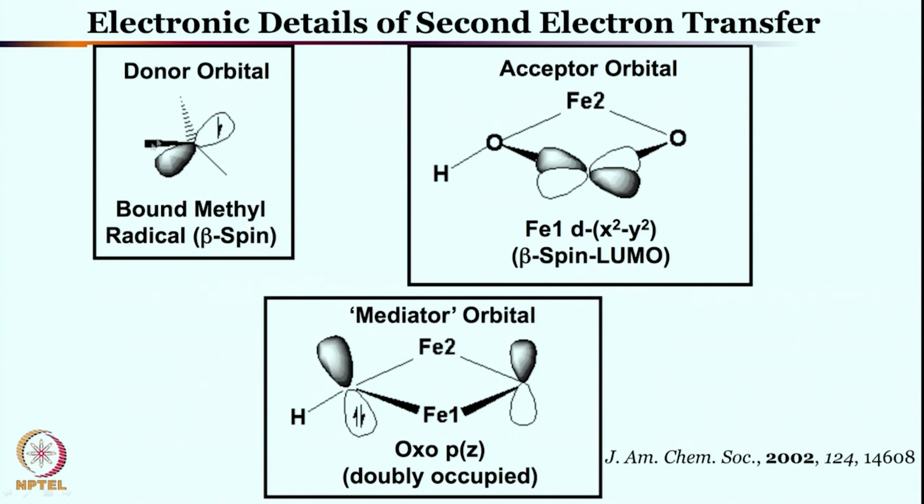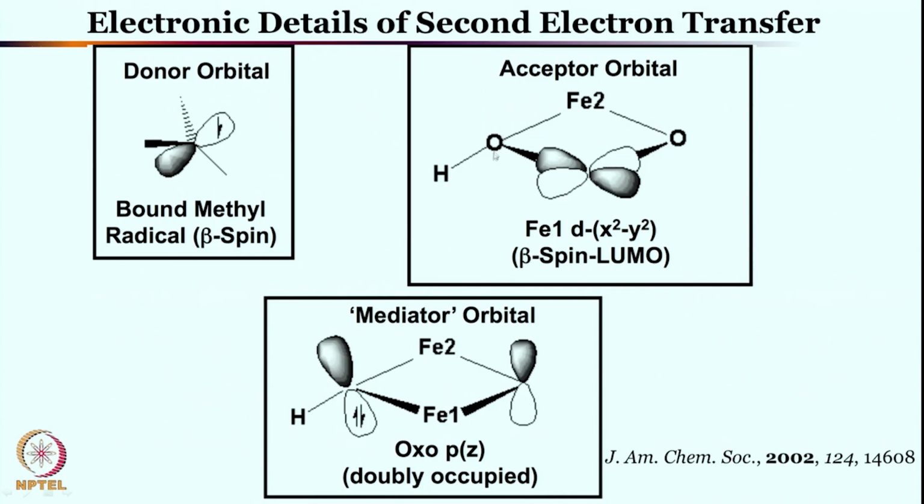So CH3 dot, here is carbon, this is the p orbital of carbon, this is one electron over there, CH3 dot, donor orbital is there. Here is the acceptor orbital, this is one way of looking at it, one of the orbitals we are looking at, dx2-y2 of the iron center, which has a beta spin LUMO. So we will see that in a moment.